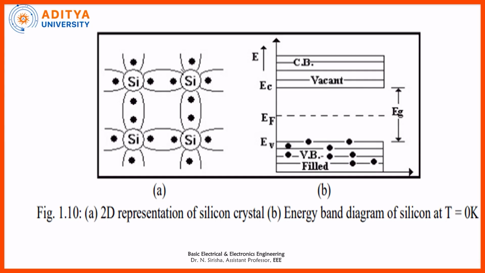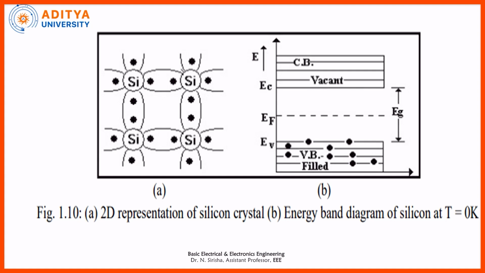When these silicon atoms are arranged in a systematic form, all similar in structure, they form a silicon crystal. Every silicon atom's outermost valence electrons form covalent bonds with the next silicon atoms. Since all the 4 electrons form covalent bonds, there won't be any conduction in its pure form.